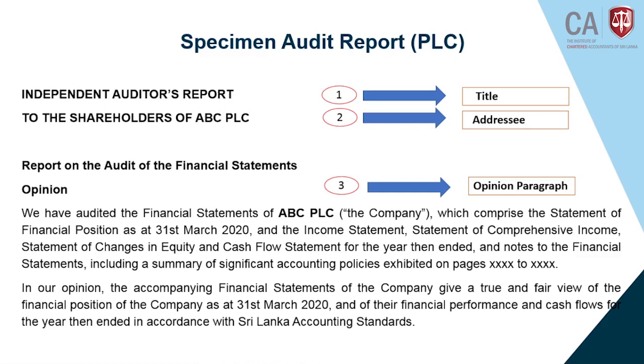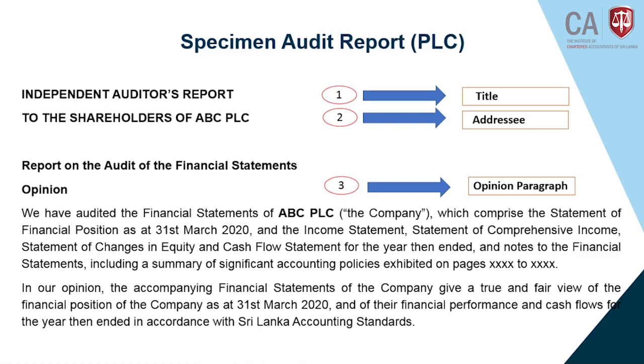Number 3, opinion paragraph. There are two things. Number 1, what we audited and what is our conclusion. We have audited the finance statement of ABC PLC which comprise the statement of financial position as at 31st March 2020 and the income statement, statement of comprehensive income, statement of changes in equity and cash flow statement for the year ended, and note to the finance statement including summary of significant accounting policies exhibited on pages such and such. That is the first paragraph, what we audited.